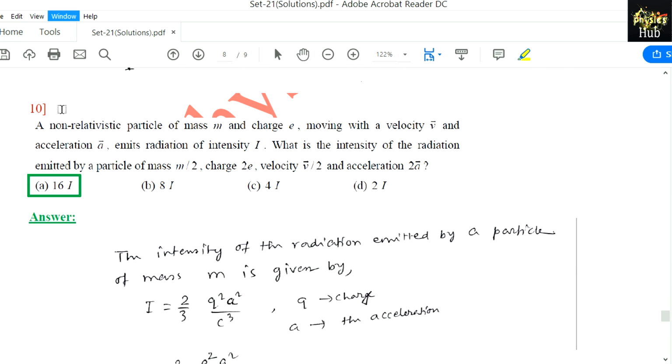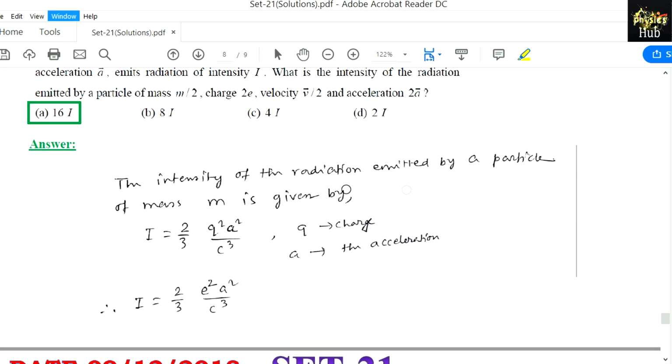Question number 10, the last question of this set. A non-relativistic particle of mass m and charge e moving with a velocity v and acceleration a emits radiation of intensity I. What is the intensity of radiation emitted by a particle of mass m by 2, charge twice e, velocity v by 2 and acceleration 2a? Now the intensity of radiation emitted by a particle is given by I equals 2/3 q square a square by c cube. This is the standard formula.